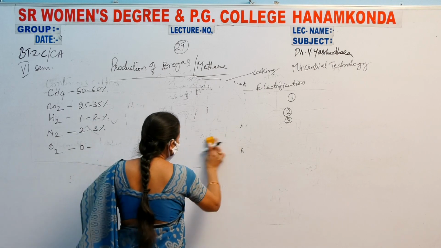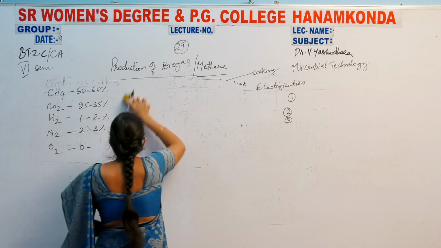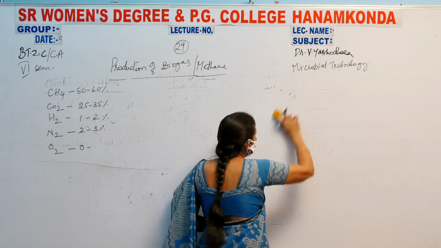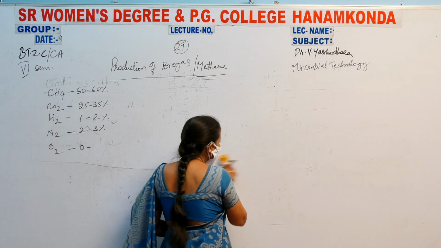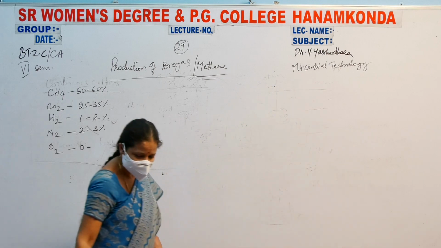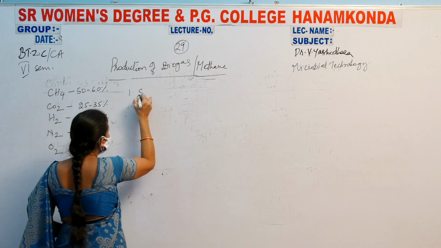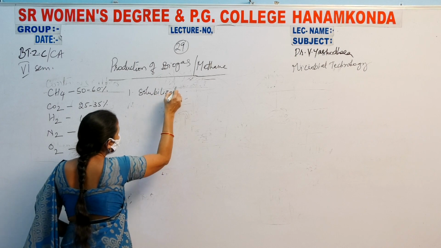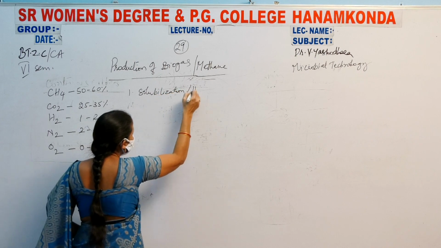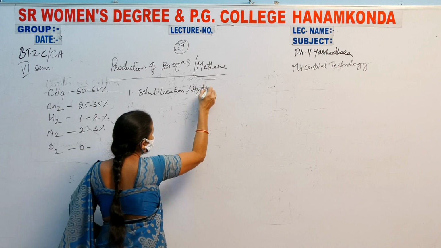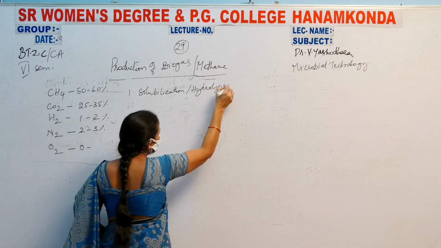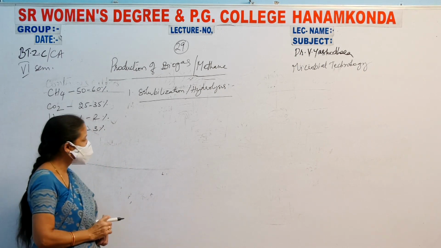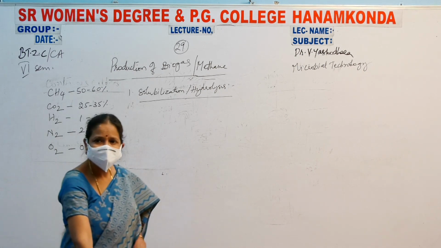The first one is solubilizing or hydrolyzing. The second one is acidification, and the third one is methanogenesis. Acidogenesis, methanogenesis. The first one is solubilization, or this can also be called hydrolysis.